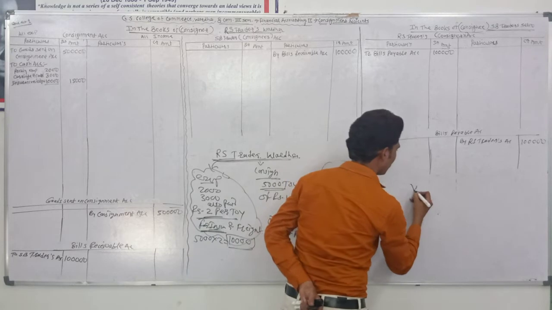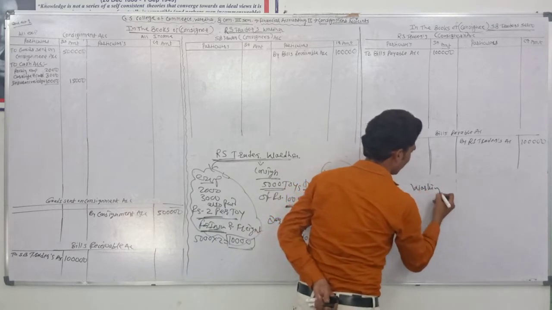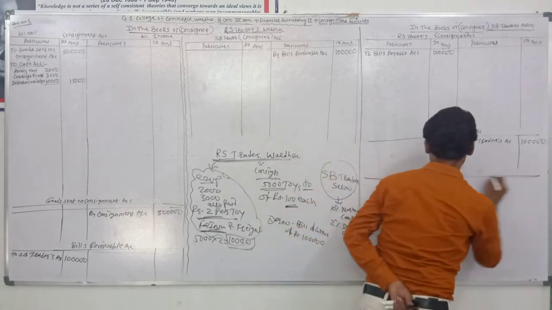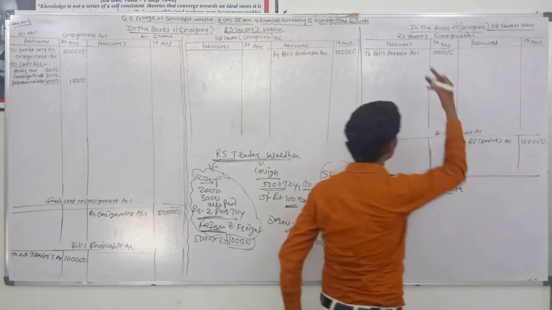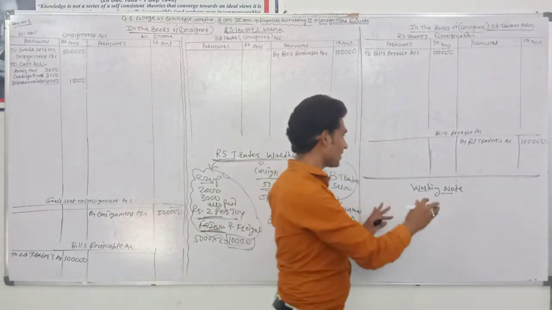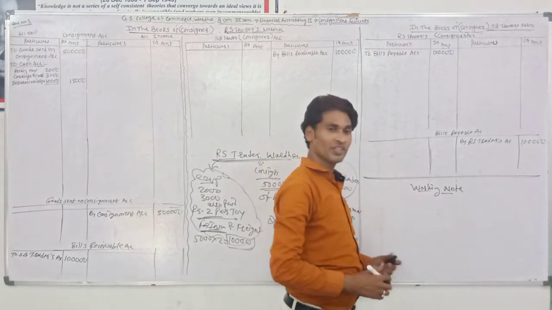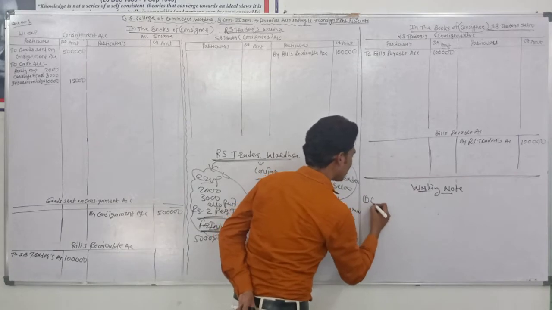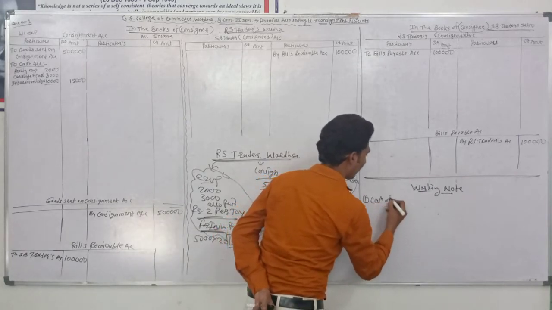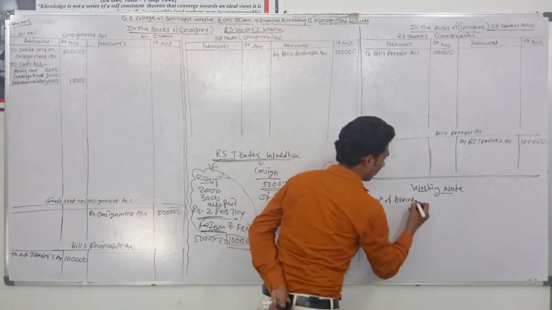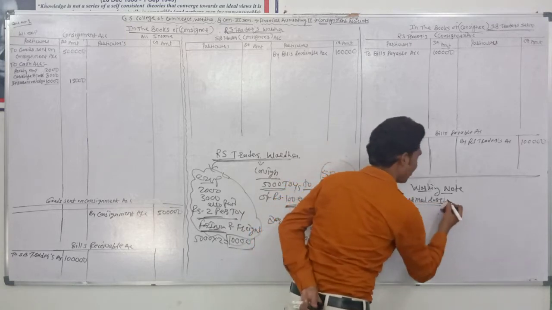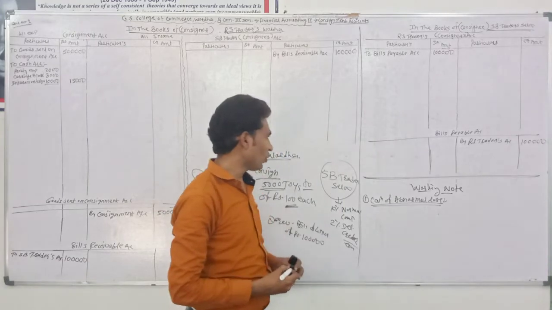Now it's a working note. It's not related to the consignee. There is just space, so I am giving this information there. This is the first working note: calculation of abnormal loss.